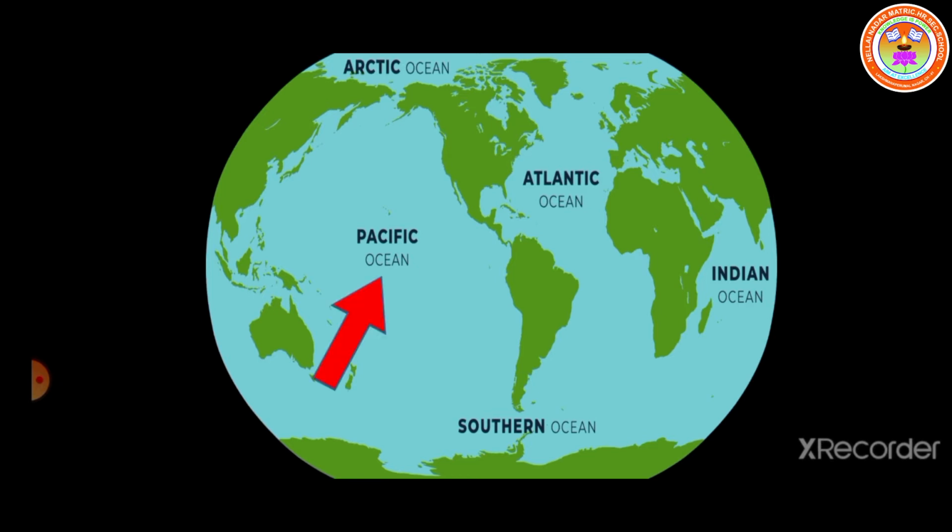First one is Pacific Ocean, that is the biggest ocean. Next largest ocean is Atlantic Ocean, second largest. Third one is Indian Ocean, which is named after India. Next one is Southern Ocean, fourth largest. Fifth largest one is Arctic Ocean, that is very small. Okay children, these are the 5 oceans in the world.